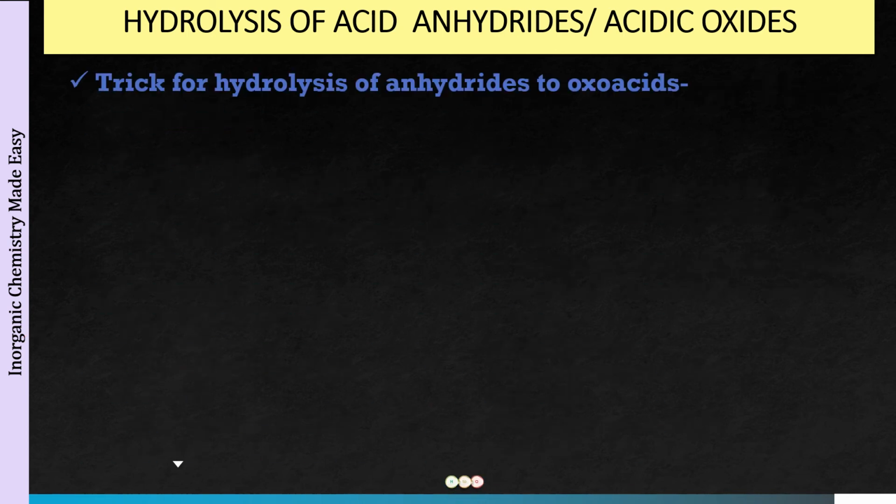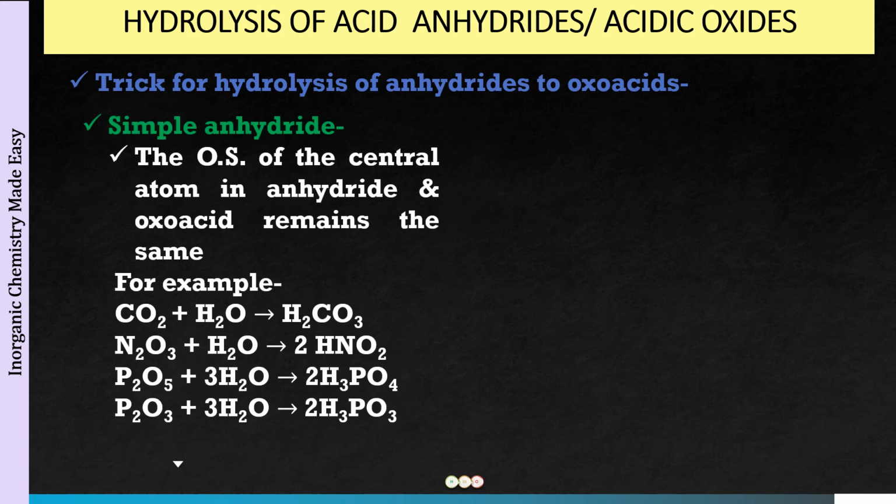So finally, we come to the trick for hydrolysis of anhydrides to oxo acids now. So first of all, we have the simple anhydride. What is to be remembered is that the oxidation state of the central atom in the anhydride and the oxo acid remains the same. So if you have an anhydride and you have the oxo acids as the options, what you have to simply check is the similar oxidation state.